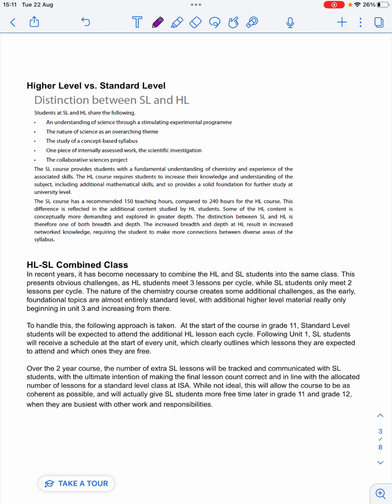So the way I try to justify this is that early on you'll be spending extra time in chemistry, but then later on when you're busier, towards the end of grade 11 and also in grade 12, when you want that extra time, you actually will get extra lessons off because of the way we're structuring this course. So that's how we've been able to run the HL and SL class combined, and I'm open to discussing this with anyone.